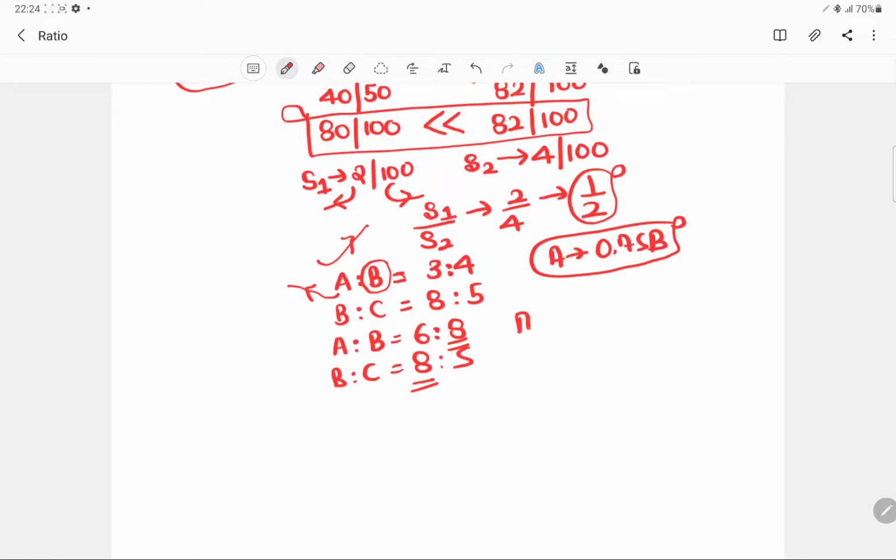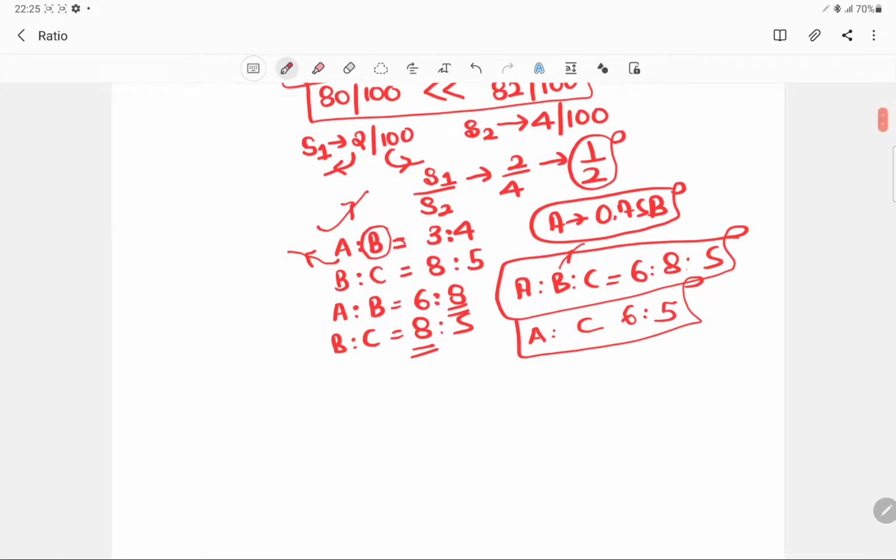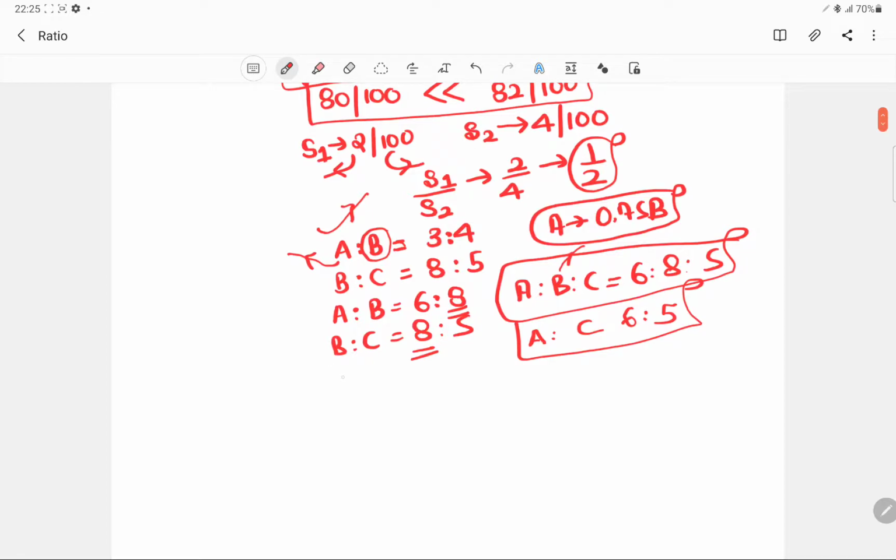Now we can clearly say that A is to B is to C is 6 is to 8 is to 5. Now we can compare them on the common base. I can say that A is to C is 6 is to 5. So what I am doing is that you need to have a common point of reference if you want to compare two quantities. There is also a formula for that.